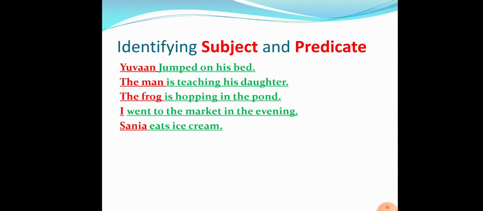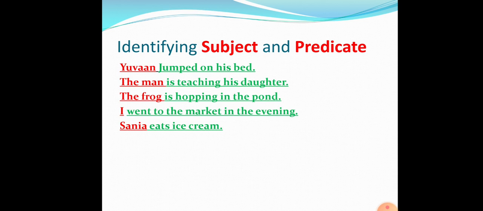Now the fourth example: I went to the market in the evening. About whom are we talking here? I'm talking about myself. I went to the market in the evening. So I is the subject, and what did I do in the evening? I went to the market in the evening. So here went is the verb, and the entire sentence is the predicate part of the sentence.